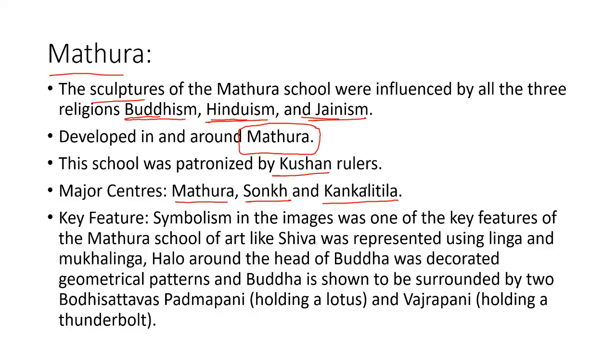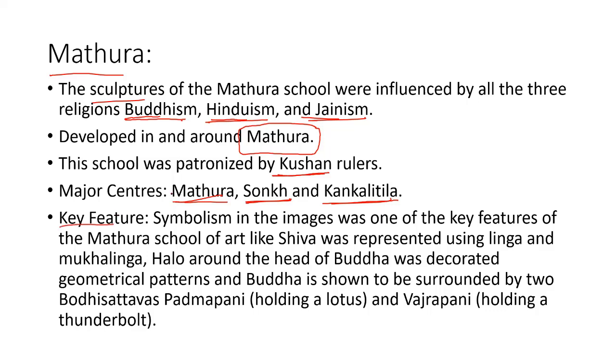Okay. So please remember the sculptures of the Mathura school belonged to three major religions of that period: Buddhism, Jainism, and Hinduism. The school of art was developed in and around the Mathura region. Major centers were Mathura, Sonkh, and Kankali Tila. And this school was patronized by which ruler? Kushan rulers. Who were the Kushans? Indo-Greek rulers.